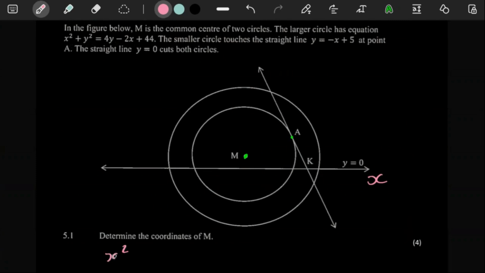So this is x squared plus y squared equal to 4y minus 2x plus 44.